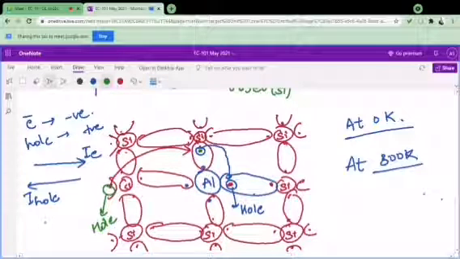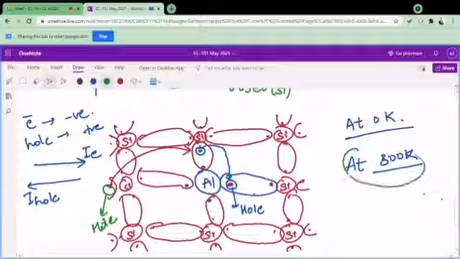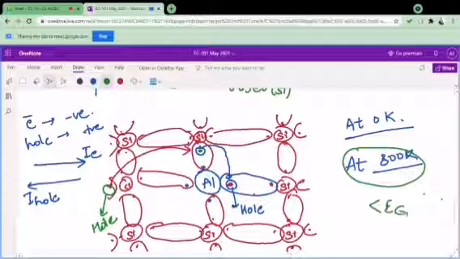So this hole is moving, or simply I can say when there is a movement of an electron, or in the reverse way a movement of a hole, that is nothing but conduction. So in the case of trivalent impurities also, due to the movement of this hole from one point to another at a very small energy, less than Eg.